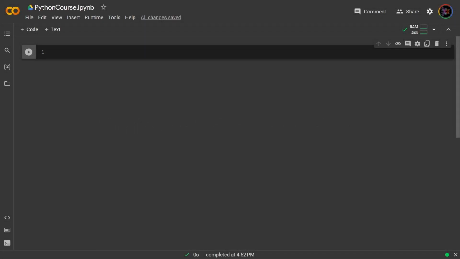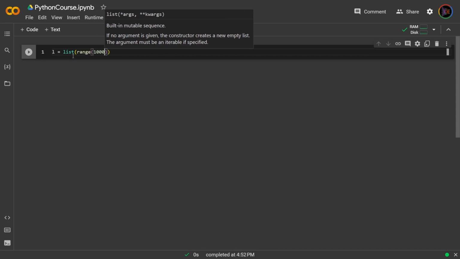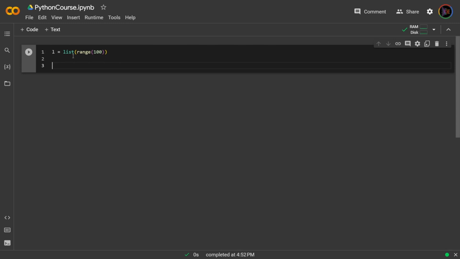Lastly, there are even special built-in functions where lambdas are very useful to use. One such built-in function is the filter function, where you can filter a container or precisely an iterable based on some logic. In this case, the lambda function is the logic. So for example, let's say we had a list, L equals list from integers 0 to 99, range 100. And let's say we wanted to get the second half of this list.